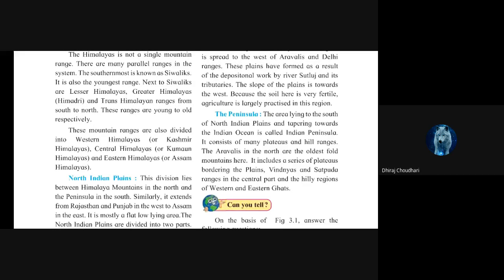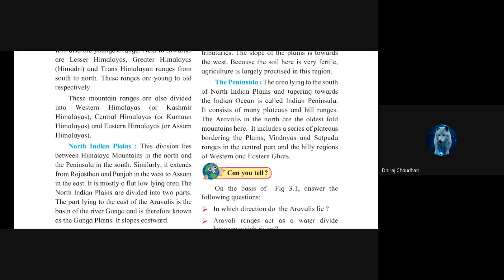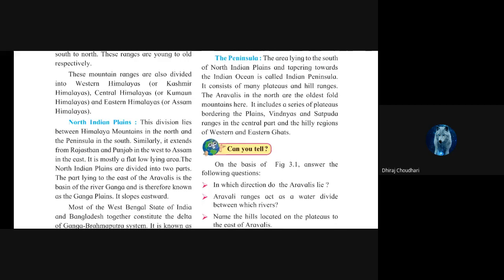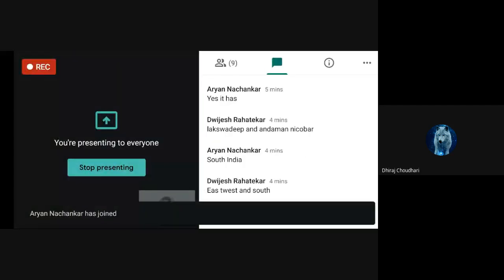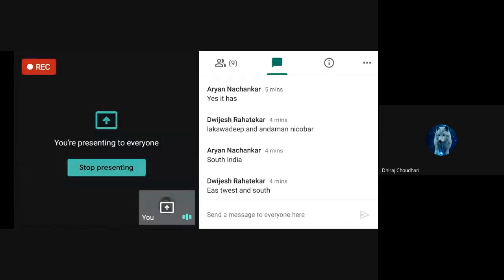Vindhya and Satpura ranges in the central part, and the hilly region of the western and eastern Ghats. So I hope you have got the idea of what the different plateaus and mountain ranges present in the peninsular region are.